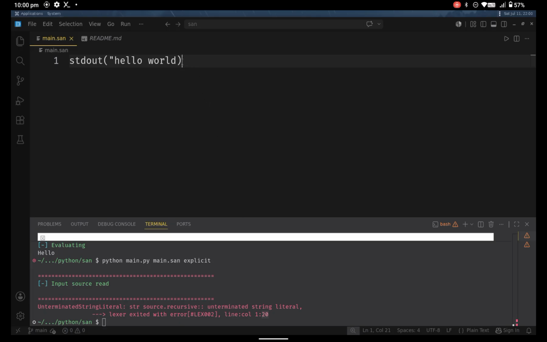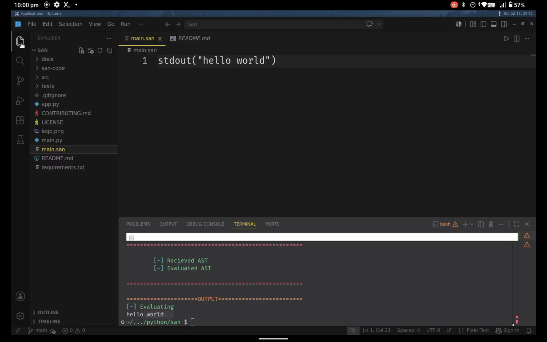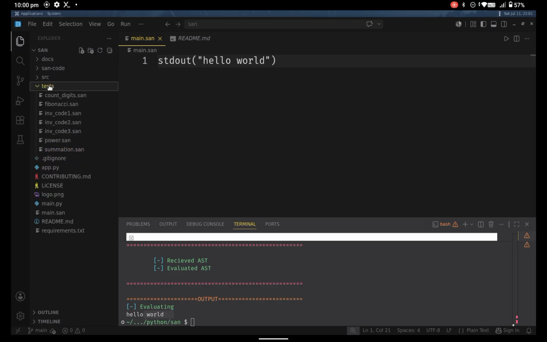So if we go here in this part, you can see the line 1 column 20. It expected a closing quote, like inverted semicolon, so it expected that here, so it gave that column. Now if I close this, it will successfully run. This is hello world. Now I have a few pre-written programs in SAN which are for testing.